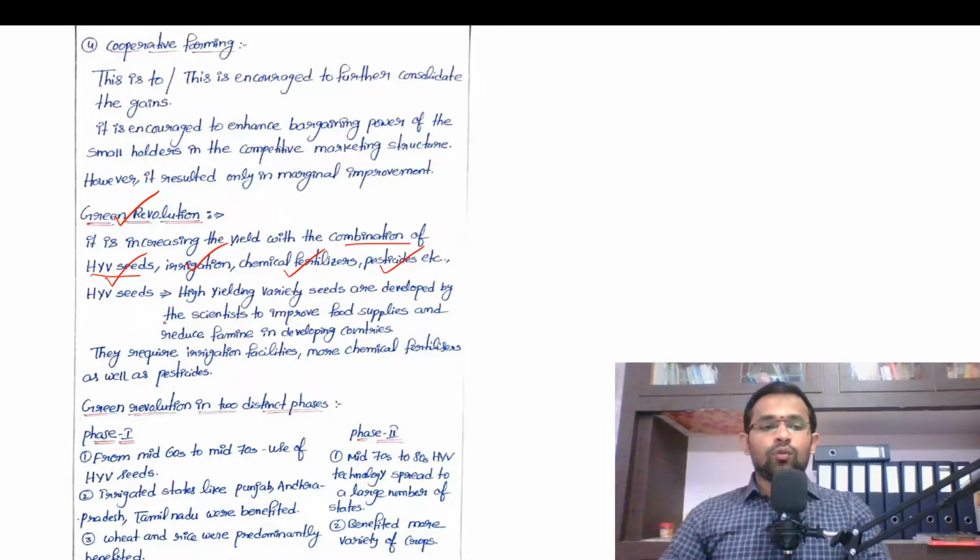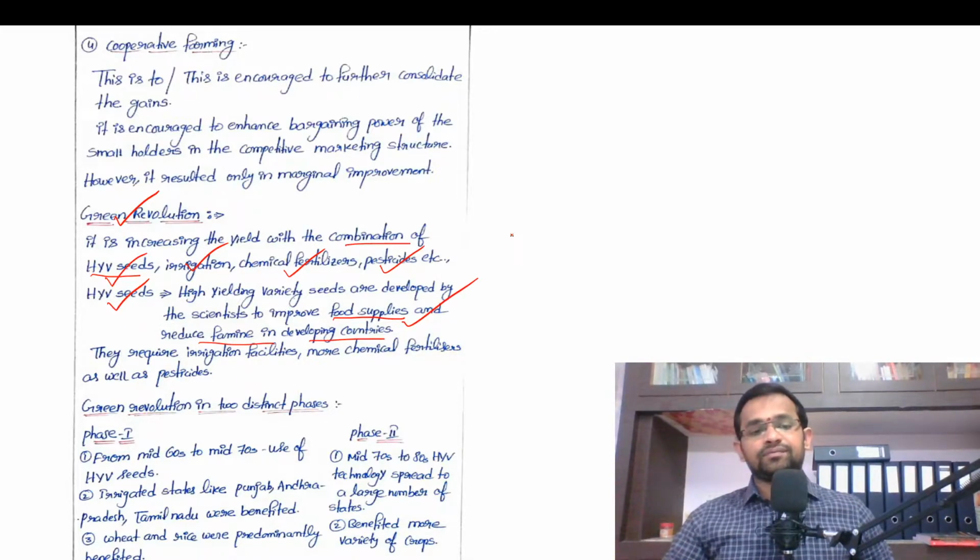Right? So what are high yielding variety seeds? High yielding variety seeds are developed by the scientists to improve food supplies and to reduce famine in developing countries.